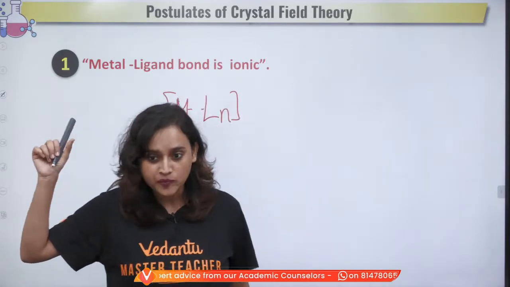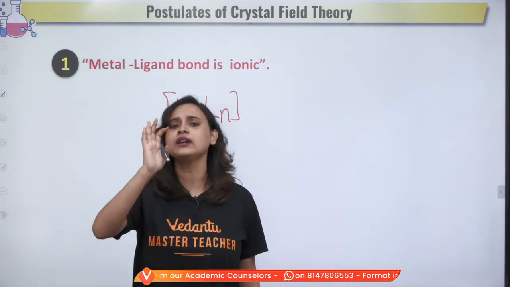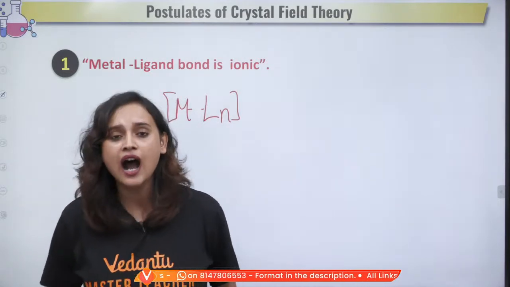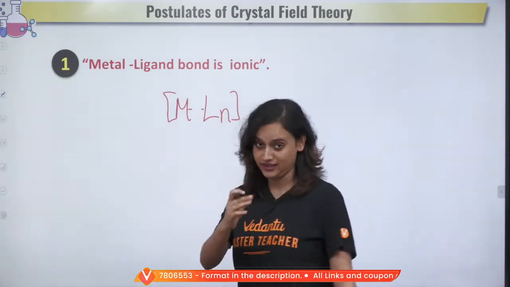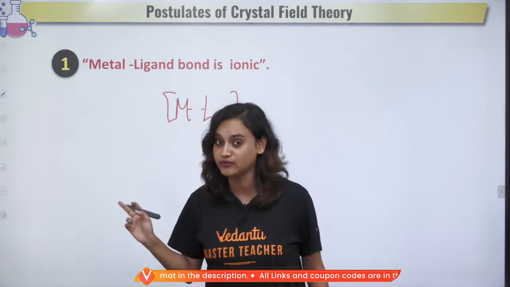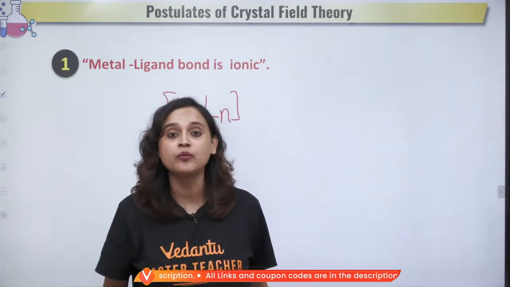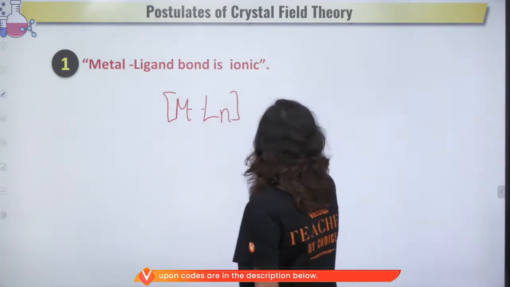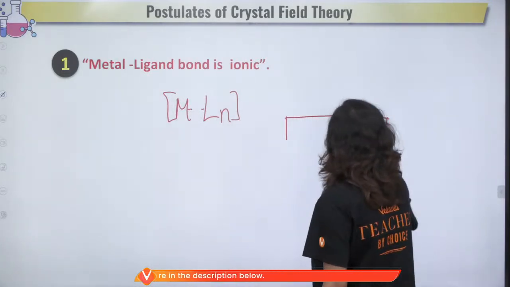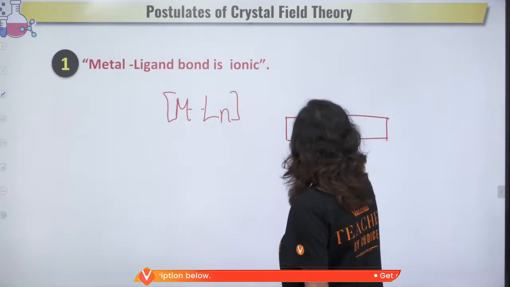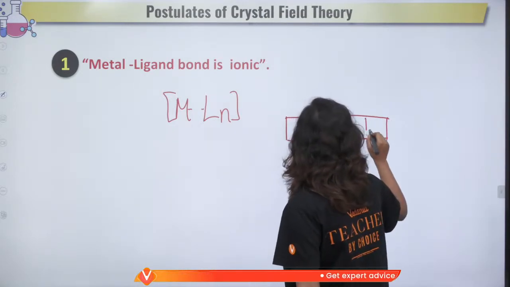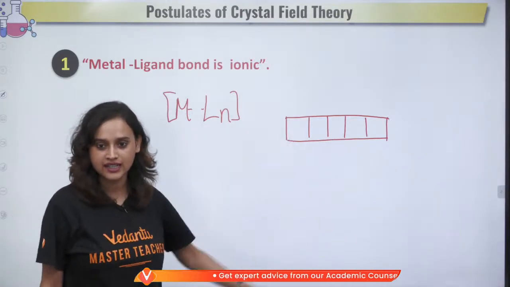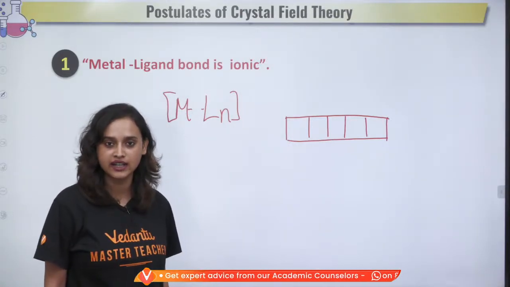Now, even before we start with crystal field theory, how many of you know that the d orbitals are very important, my dear students? The d orbitals are absolutely important here. So how do we make these d orbitals? Don't we write them like this, 1, 2, 3, 4, 5? Don't we always write it like this? Correct, everybody? D orbitals are always written like this.